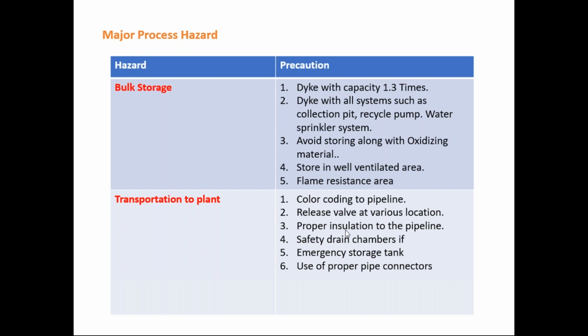Then emergency storage tanks: in case of excess liquid flow, or sensor failures of level indicators, pressure or temperature sensors, we have to transfer the chemical to an emergency storage tank, and then you can repair or maintain that particular instrument.